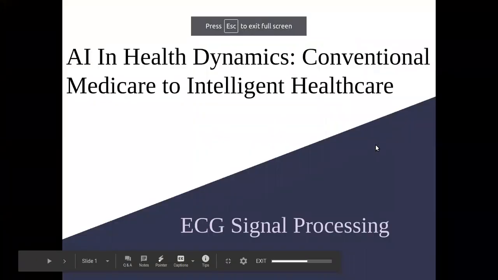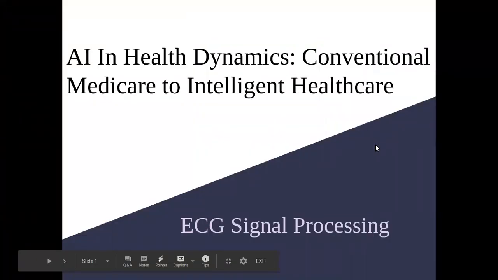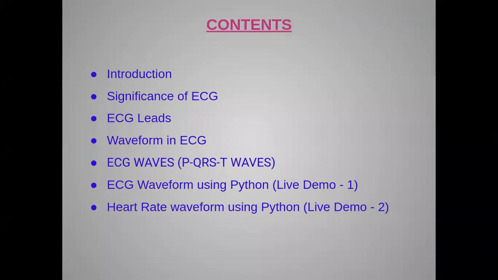Today, we are going to conduct a seminar on ECG signal processing. In this session we cover the introduction, significance of ECG, ECG leads, waveform, the ECG waves P, Q, R, S, T, and ECG waveform using Python. We are going to give two live demos.